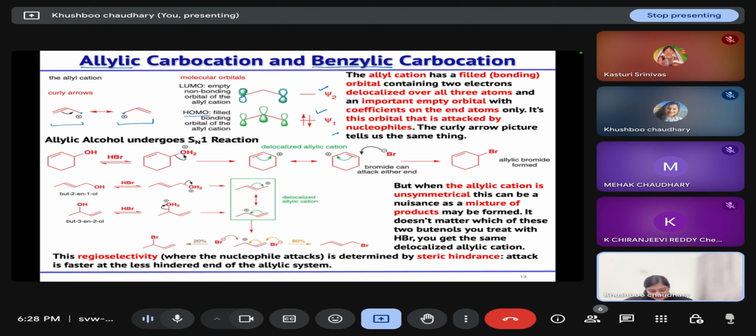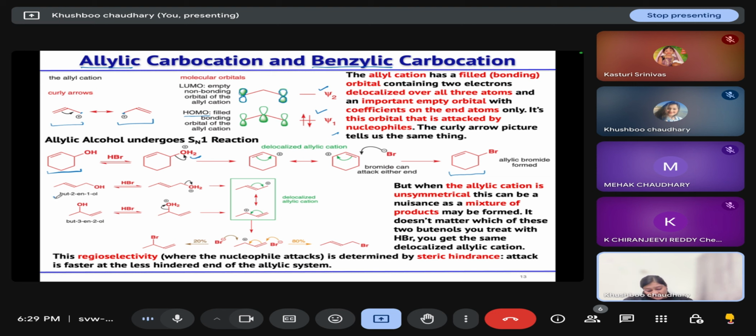Some of the examples are given below. You have this allylic alcohol and you are treating it with HBr. OH will abstract a proton from HBr, converting it into a good leaving group. It will leave the molecule as the allylic carbocation is stable enough, and then your nucleophile will attack at the end carbon, leading to the formation of allylic bromide. In this case, your allylic cation is symmetrical, so only one type of product is formed.